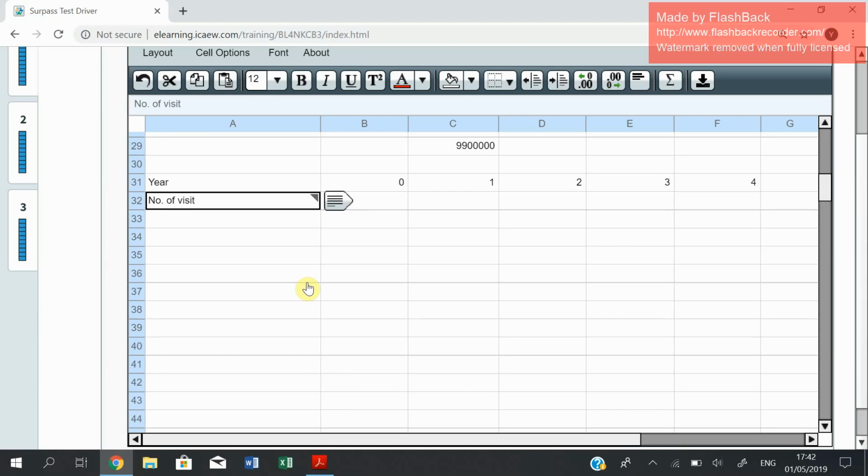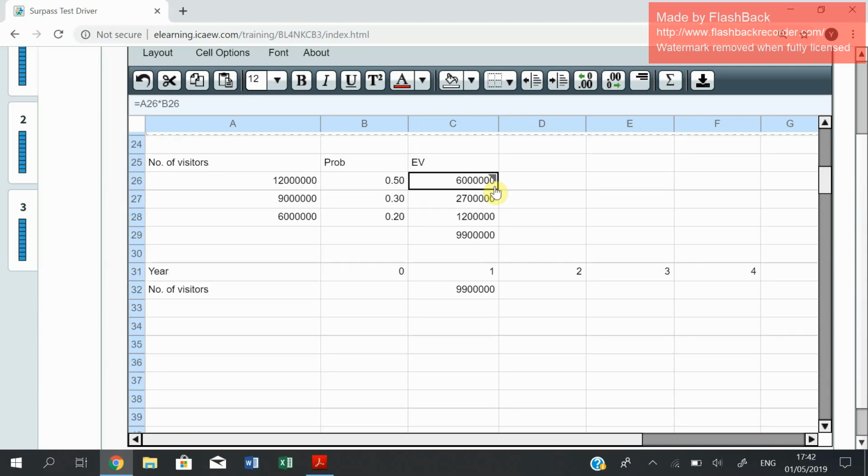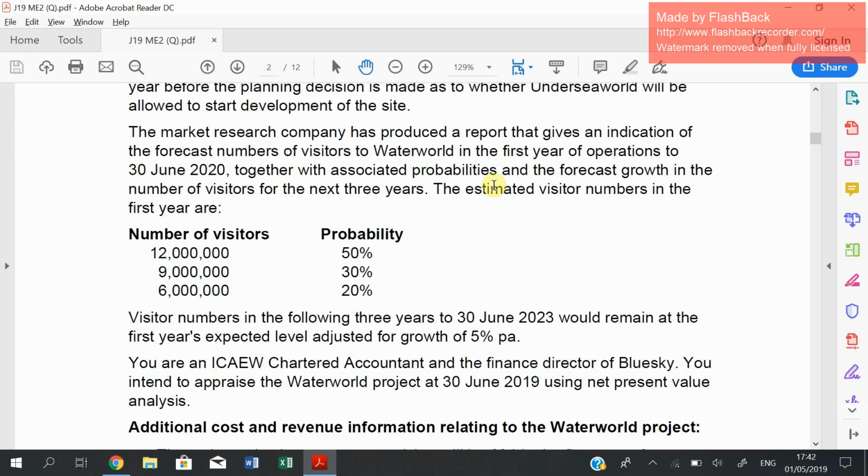So in the first year, the number of visitors is already given, which is this value of 990,000, right? Which is based on the expected value. And as from year 2 onwards, it says, I repeat again, here you go. Visitor numbers in the following 3 years would remain at the first year's level, which is 990,000, adjusted for 5% growth.